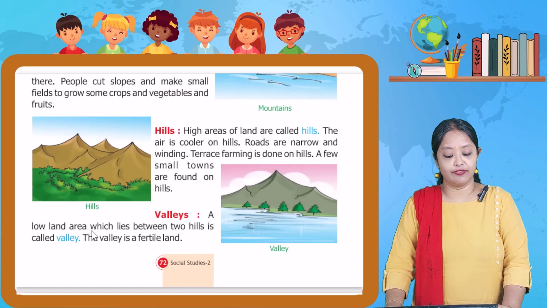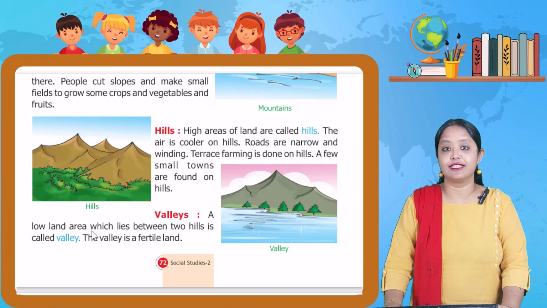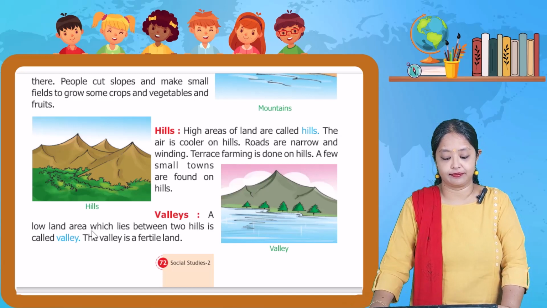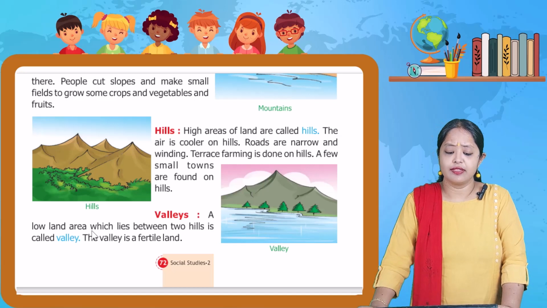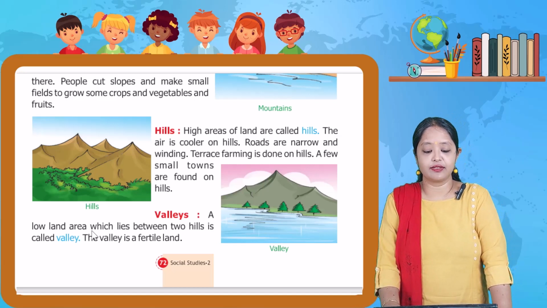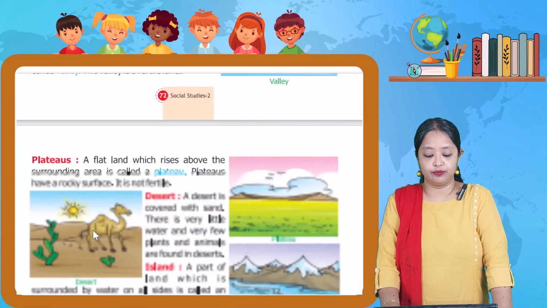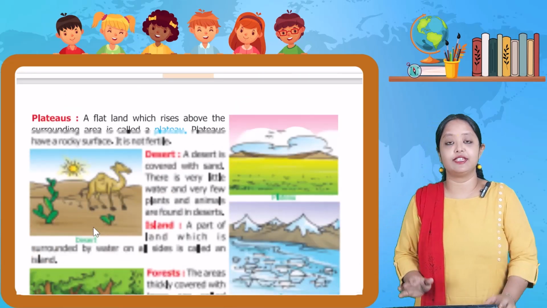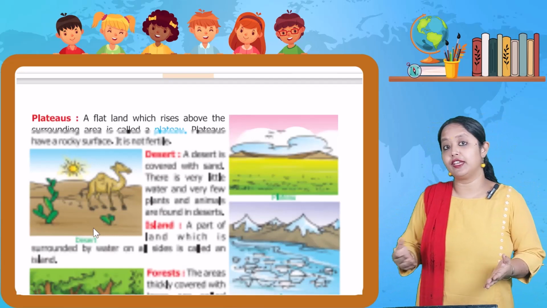Valleys. क्या होता है valley? A low land area which lies between two hills is called a valley. The valley is a fertile land. The next is plateau. A flat land which rises above the surrounding area is known as a plateau. Plateaus have a rocky surface. It is not fertile. That's something very important.